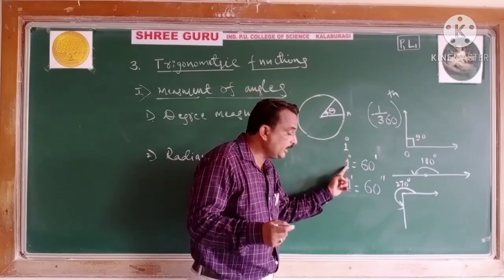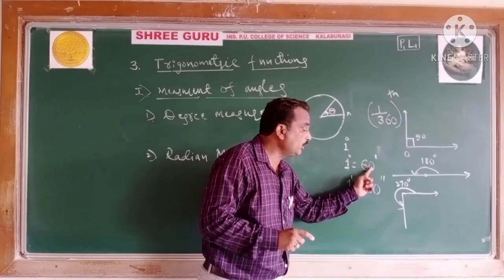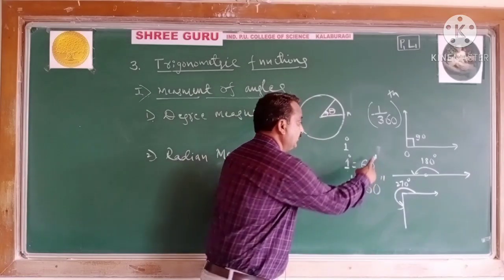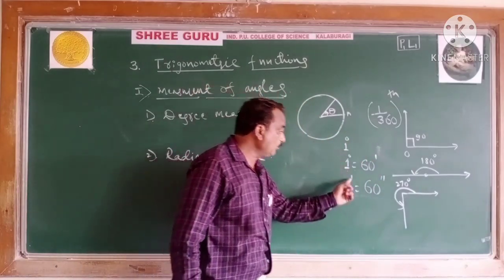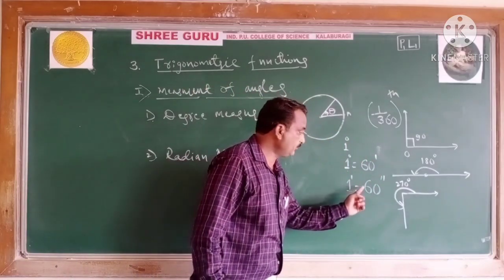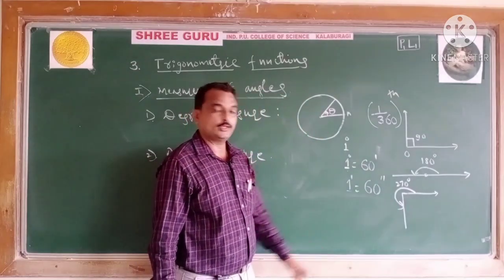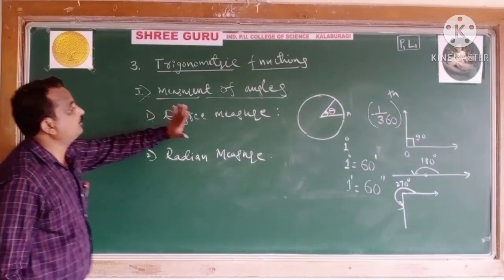Again, 1 degree is divided into equal 60 parts. Each part is known as a minute. It is the notation of the minute. Again, 1 minute is equally divided into 60 seconds. So this is about the degree measure.